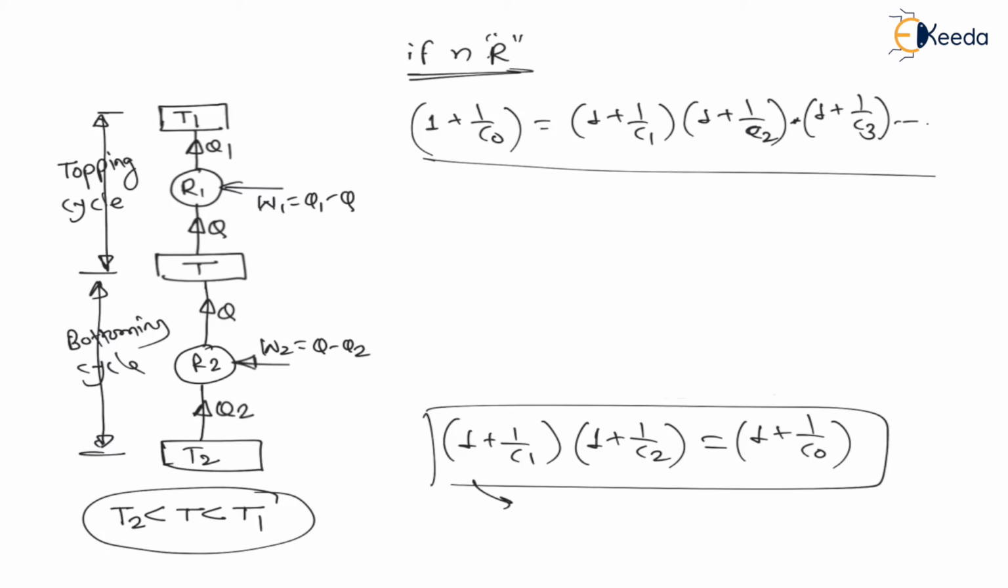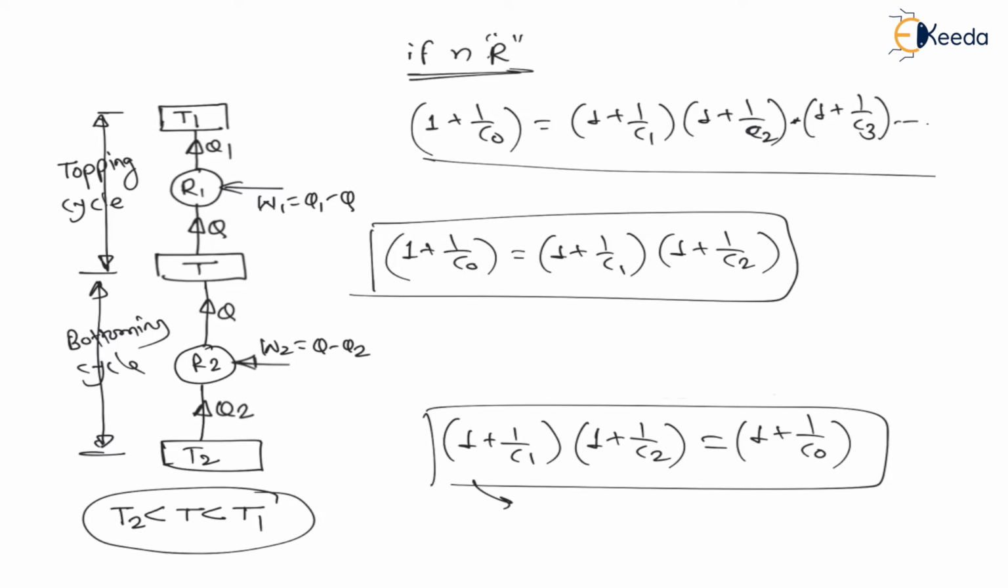But if there are two refrigerators, the same formula becomes 1 plus 1 upon C overall is equal to 1 plus 1 upon C1 into 1 plus 1 upon C2. This is how we can write the same formula. My dear students, this is for refrigerators in series, right? This is not for an engine or heat pump. In basic thermodynamics, you have learned this for engine and heat pump, and you might have learned it for refrigerator also. This is only for refrigerator. For engine and heat pump, there is a minus sign that you have to learn from the basic thermodynamics subject, right?